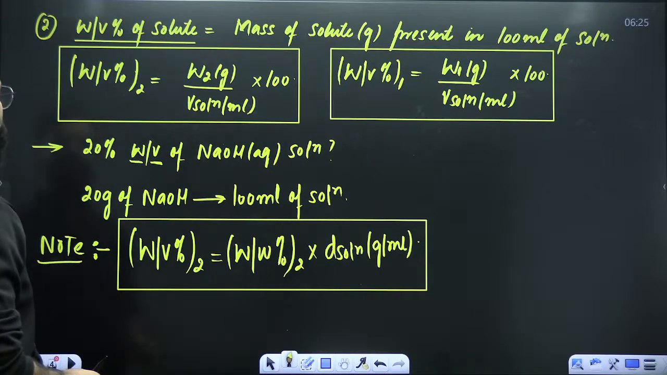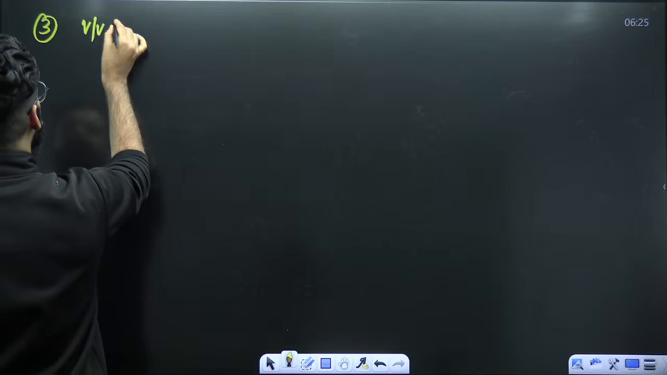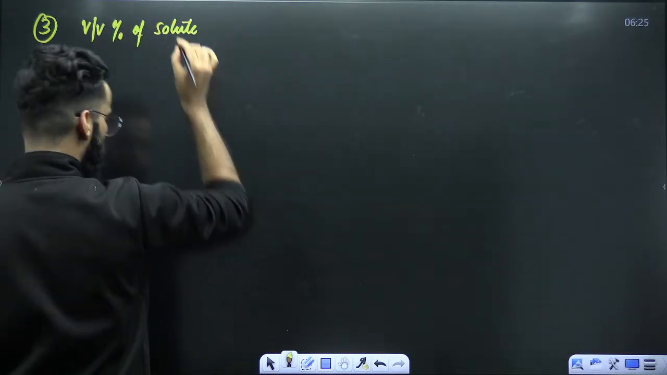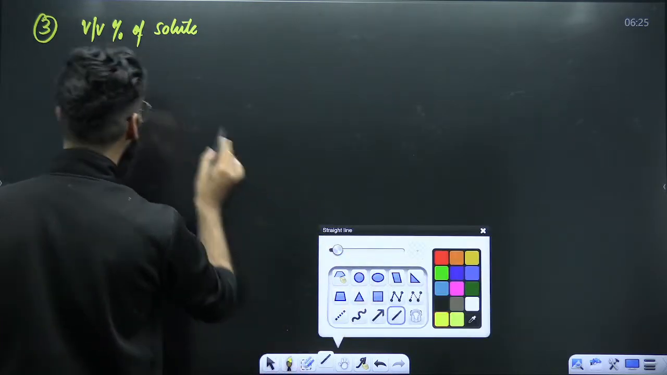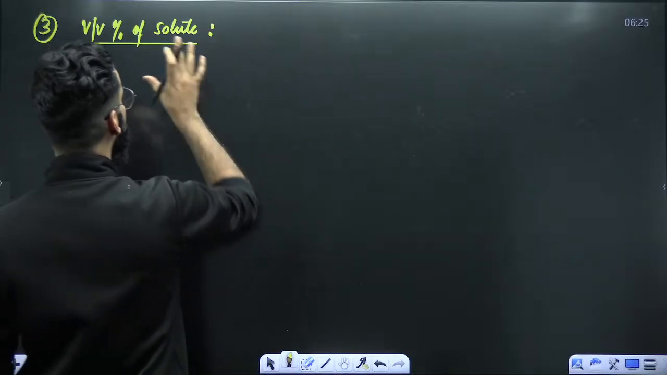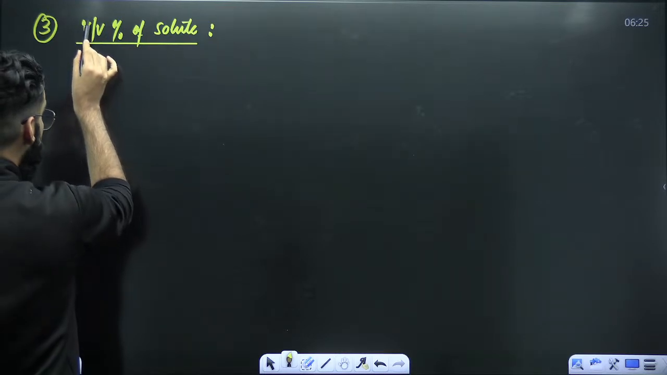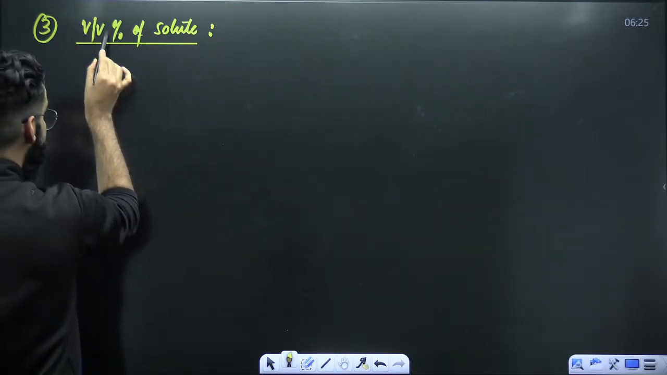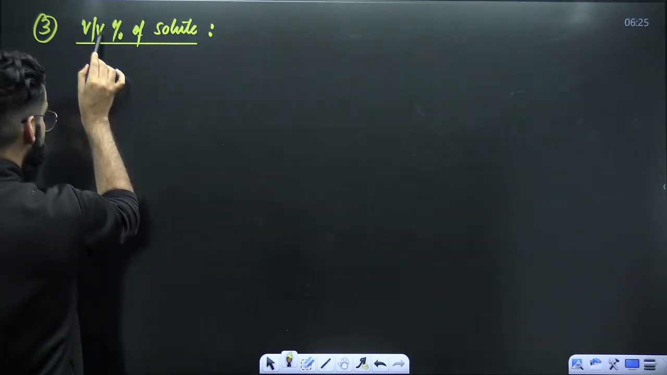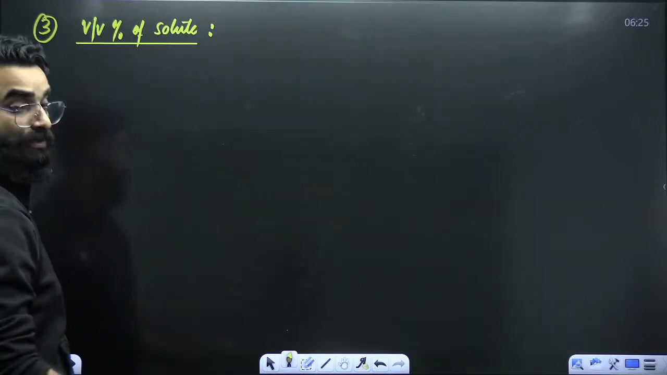Now, my dear students, there is a third terminology. There is a third concentration term. What is that? That is volume by volume percentage of solute. Now, if I ask you, how do you define the volume by volume percentage of solute? Let me tell you. Have a look. The solute you have to take in ml and solution also in ml. See, the first terminology is always for solute. Second terminology is for solution. So solute we have to take in ml. Solution also we have to take in ml, right?